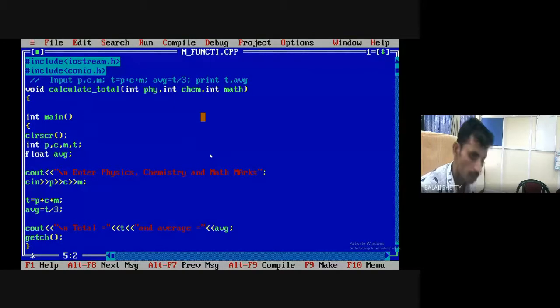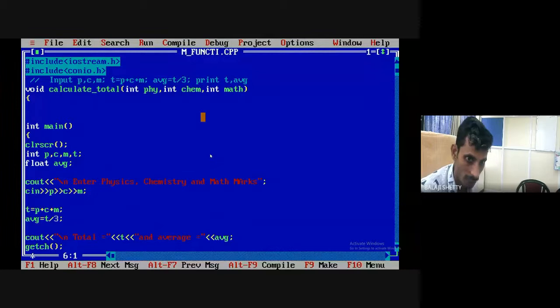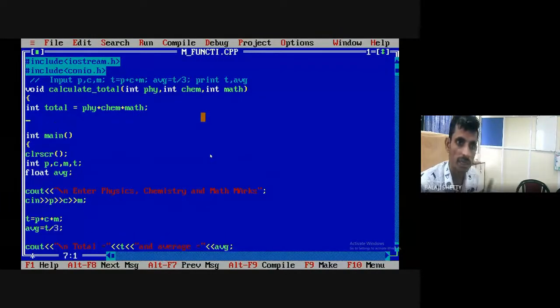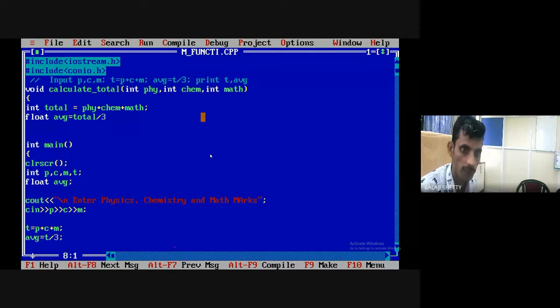Okay, and here what I write, define total, int total equal to physics plus chemistry plus mathematics marks. Here in the same program, I can calculate average, float average equal to total divided by 3.